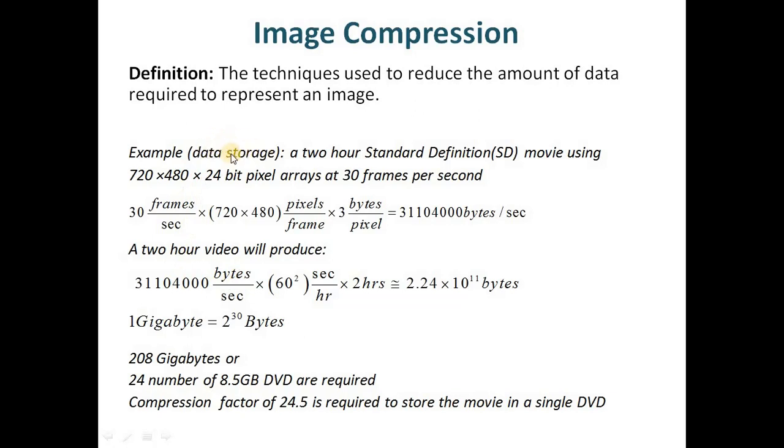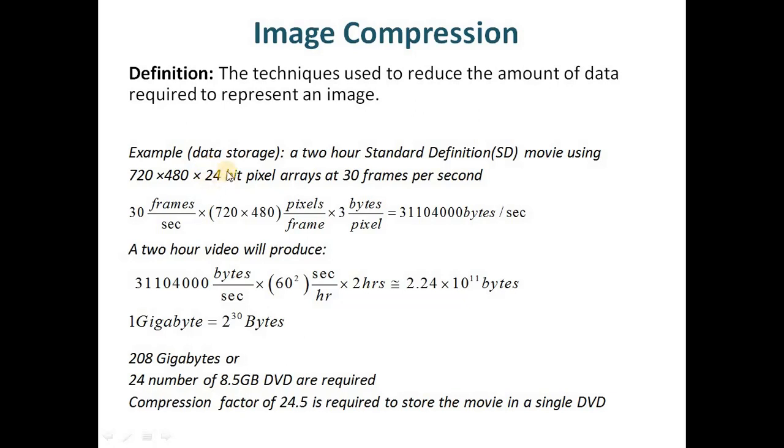storage device. So what we have is a 2-hour standard definition movie, and that movie is 720 cross 480 pixels, and it is a full color image, and every pixel is represented by 8 bits for the red channel, 8 bits for the green channel, and 8 bits for the blue channel.